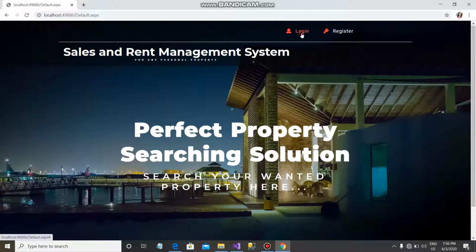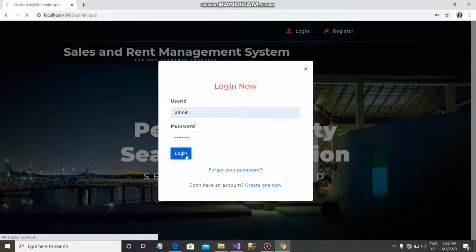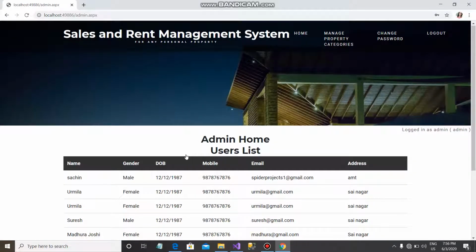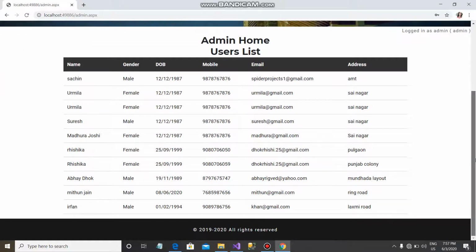So let us first log in as admin, where the user ID is admin and the password is Admin#123, where the A in Admin is capital. So let's log in. Okay, this is the home page of the admin, where the admin is able to view the users list. These are the users.